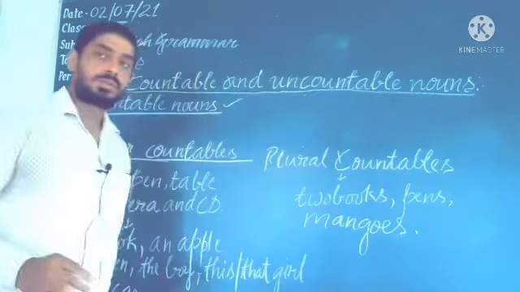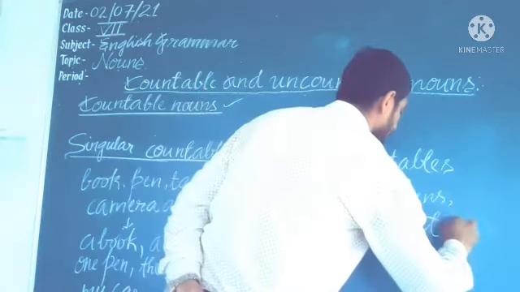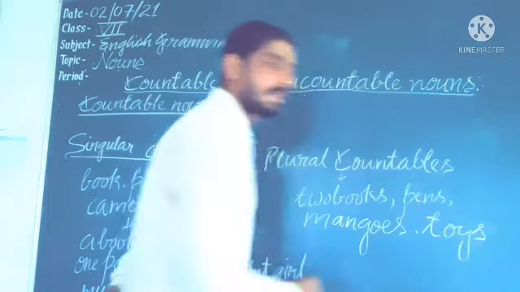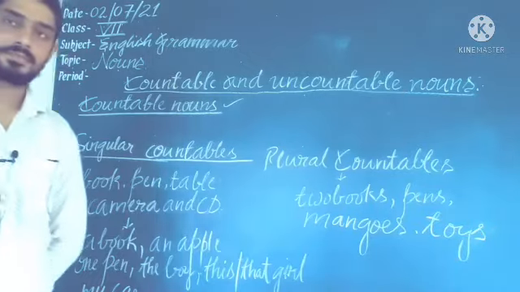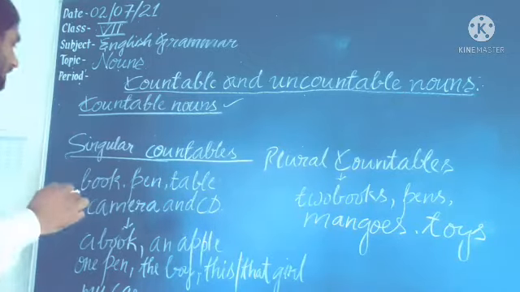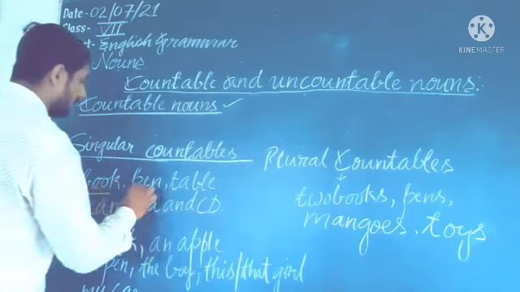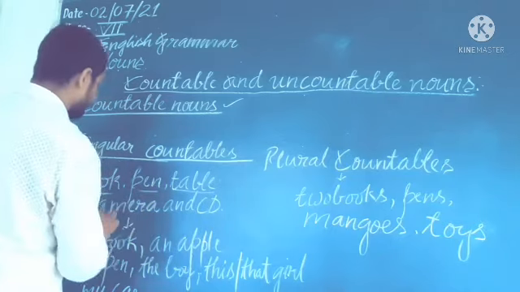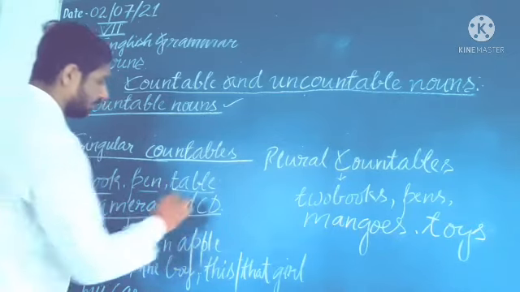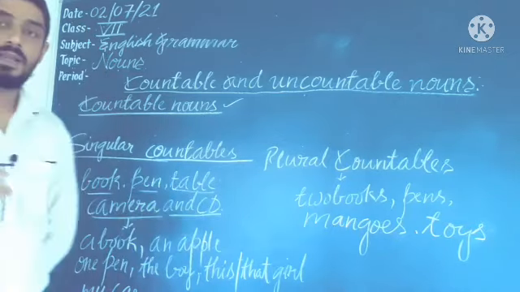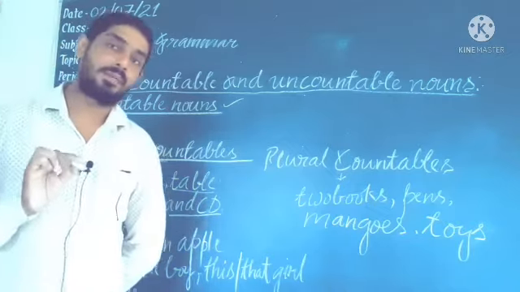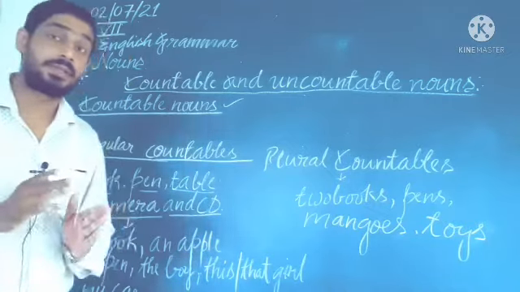Understand? So here you will see book, pen, table, camera and CD. These are all examples of countable noun because we can count them.